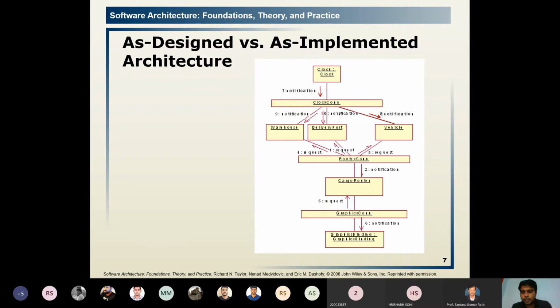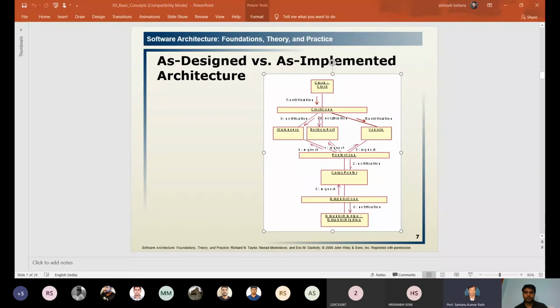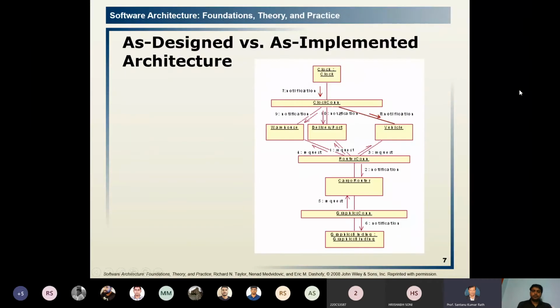The router connects with the cargo router, then it will connect to the final delivery destination. Okay, graphics connection and graphics binding. See how the cargo connection is connected with the graphics connections, then the graphics binding.